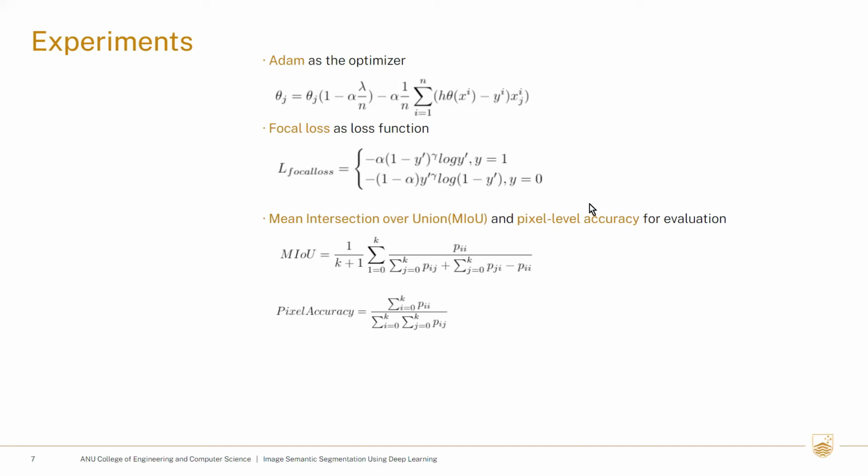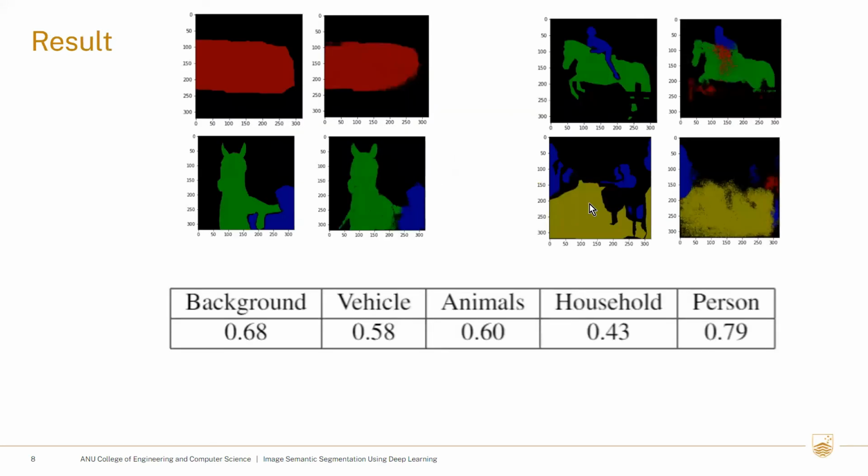Thank you. The results in the table here show that there are relatively large differences in the performance results between different categories, which we think may be related to whether the edges of the objects are clear and stable. The person category, for example, has better results because the edges of persons are more stable and do not change dramatically due to the environment. The results of household are worse because, like the potted plants and chairs in household, their edges are not very stable. For example, chairs have various styles in the dataset, so it is more difficult for the model to judge, resulting in a poorer IOU result in this category.